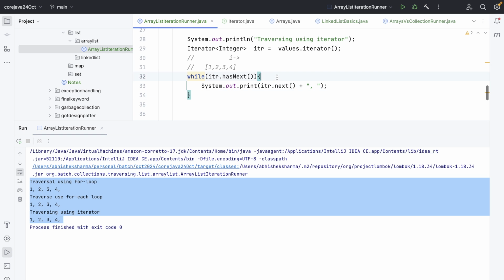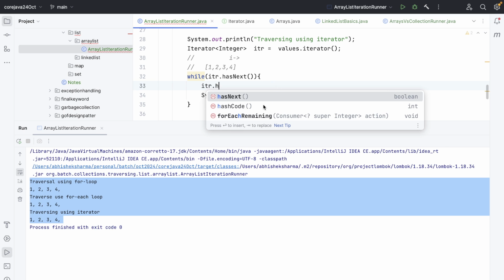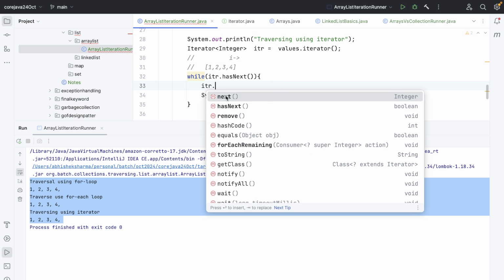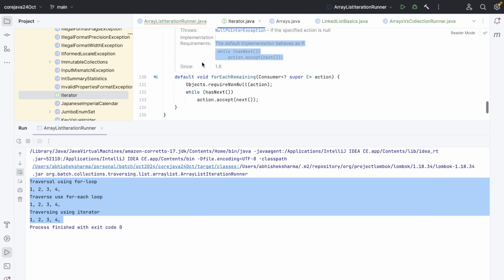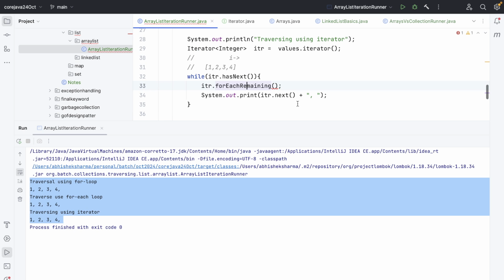These two methods are good enough, but what are the other methods? hashCode is there. And the iterator has next and remove, so we can remove the value from here also. And forEachRemaining came in version 1.8. We will see it later because it uses the consumer and those things. This is in the streams part. I'm not going to cover what a consumer is; you can read it on your own. If you are good with Java, it will be easy for you to know.